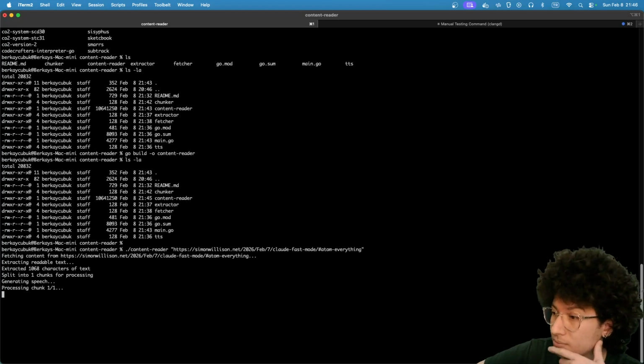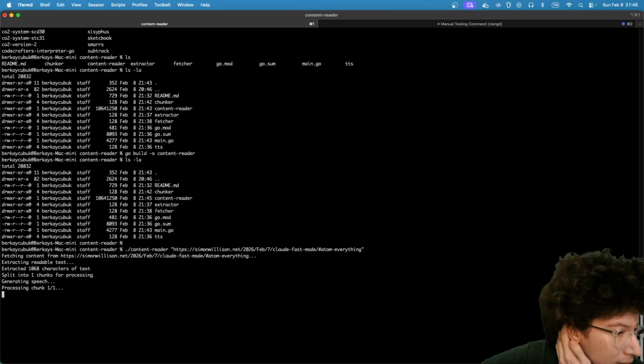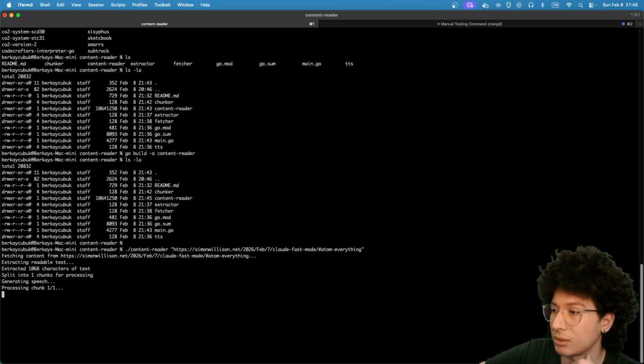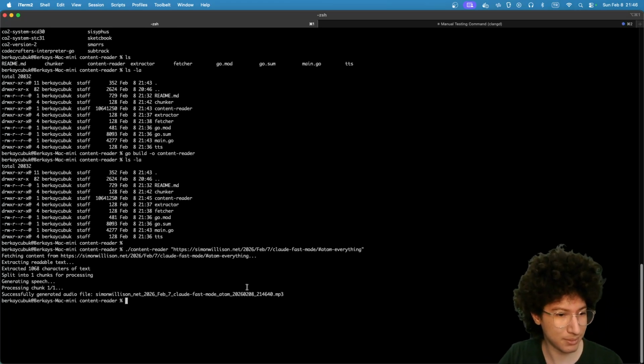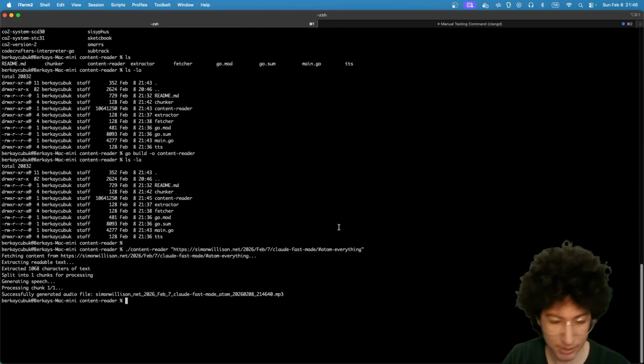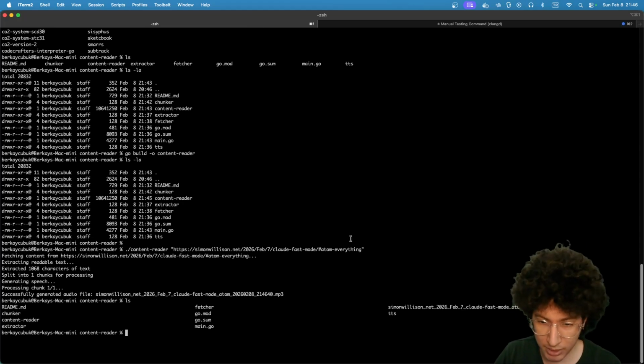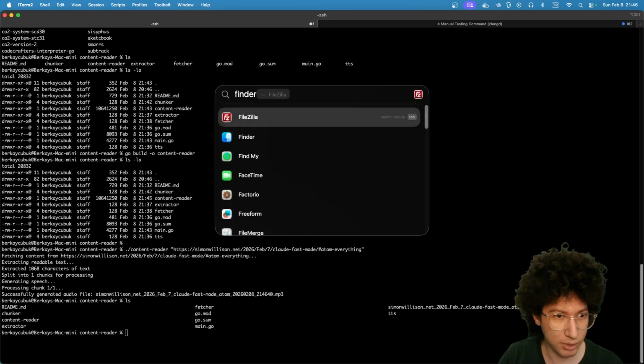I might need to add a loading indicator so we can know it's really doing something. Oh, okay. We have this. Can we see? Yeah, we can see it. Now I will open this in the Finder.